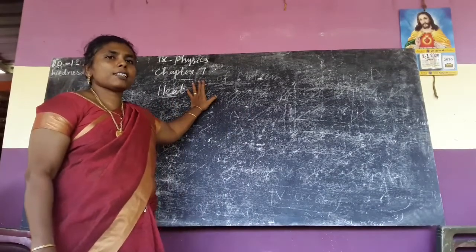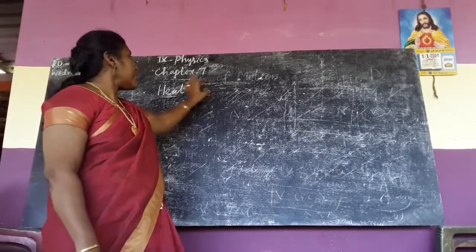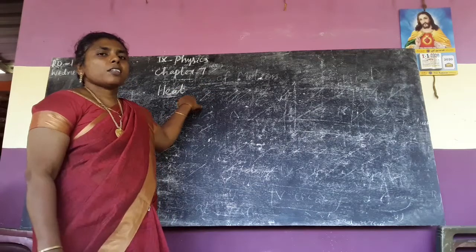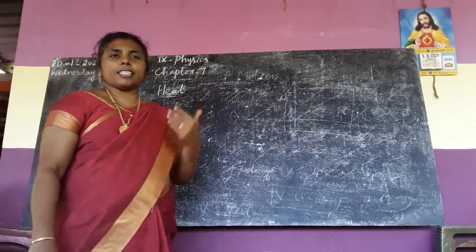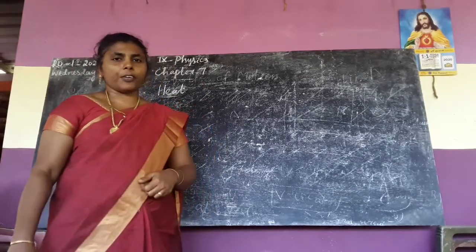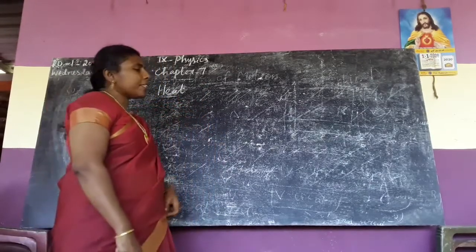So far, six lessons completed. Today, seventh lesson, chapter 7, heat. Already we have learned heat from 6th to 8th standard. Now, can you say what is heat?